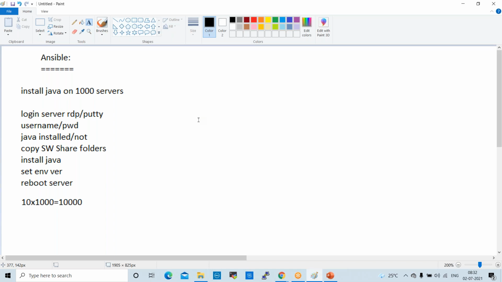Same requirement: how can we achieve it using Ansible? We'll try to understand. We have 1000 servers and the same Java installation. This is my Ansible server.